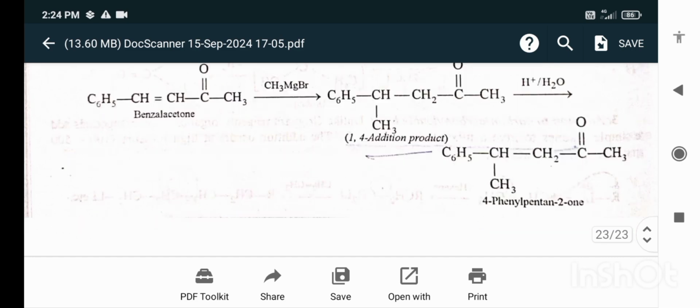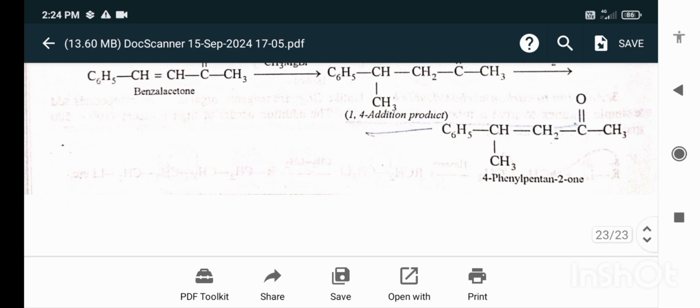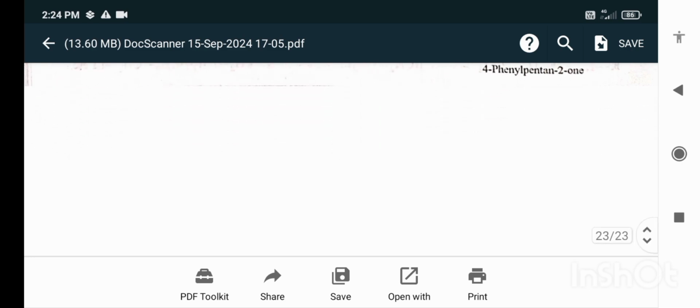When benzylacetone reacts with the Grignard reagent, the 1,4 addition product is formed, and when hydrolysis of the 1,4 addition product is done, the 4-phenyl pentan-2-one product is formed. Thank you.